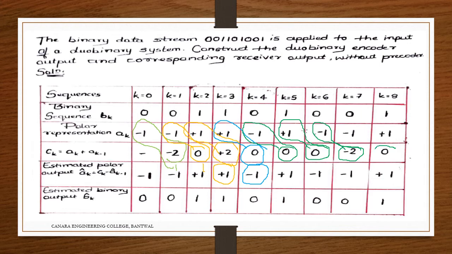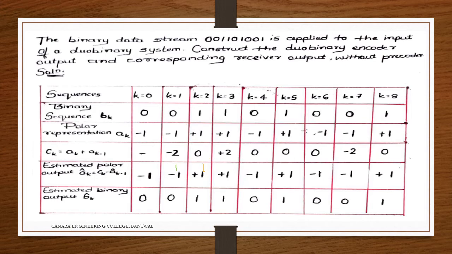Next 0 minus of minus 1 should be plus 1. So minus 1 is 0, again estimating back what we estimated there. Then minus 1 again 0, plus 1 is 1, plus 1 is 1, minus 1 is 0, plus 1 is 1, minus 1 is 0, minus 1 is 0, plus 1 is 1.